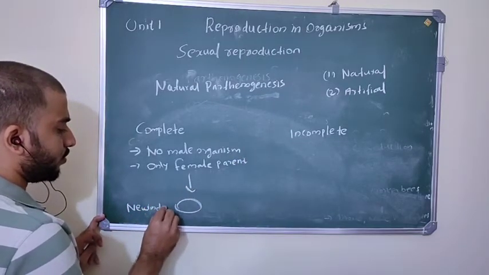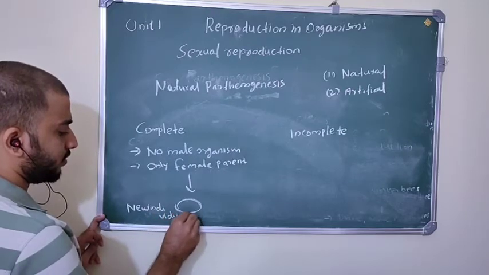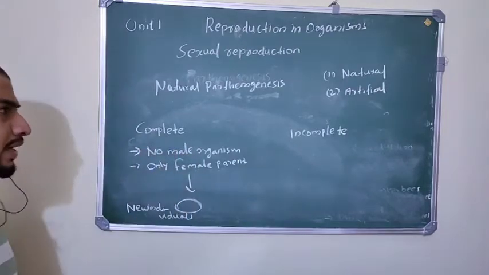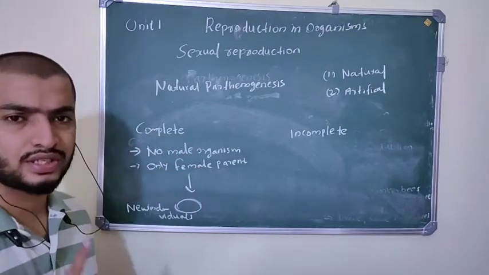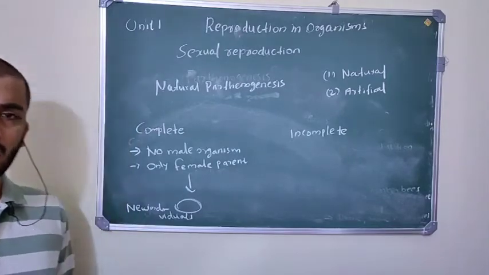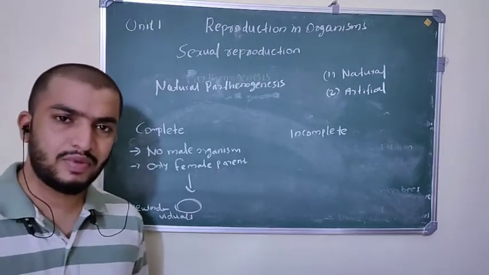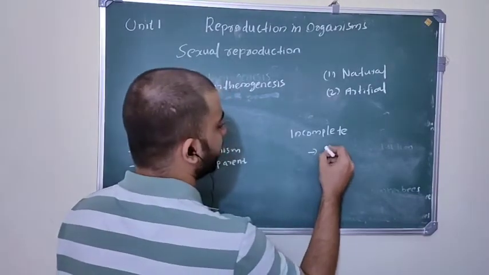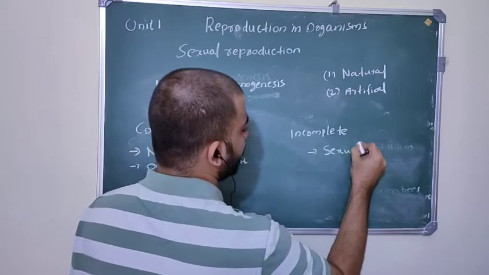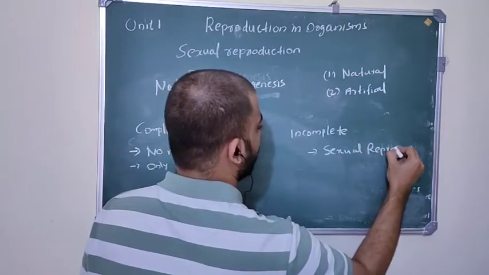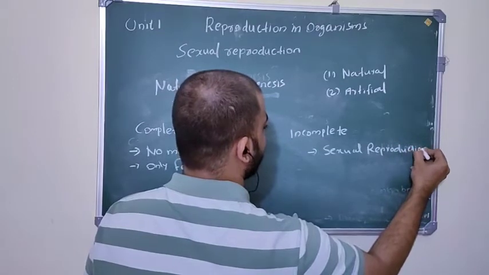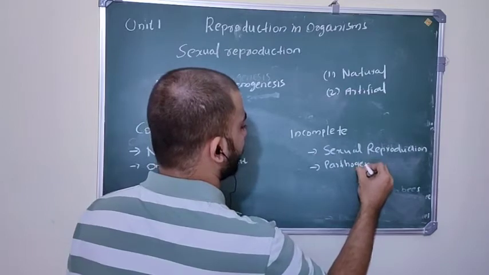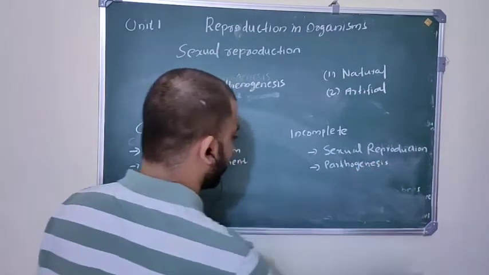individuals. So that is called complete parthenogenesis, where the female organism produces new individuals or daughters. Incomplete parthenogenesis means here you can see both sexual reproduction and parthenogenesis. Sexual reproduction is present and parthenogenesis is also present. Such a type of parthenogenesis is called incomplete parthenogenesis.